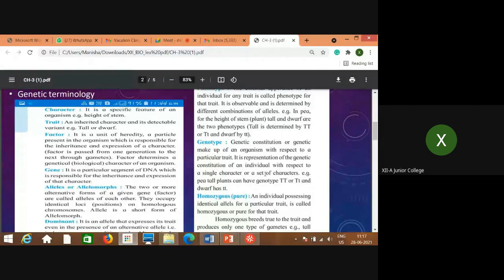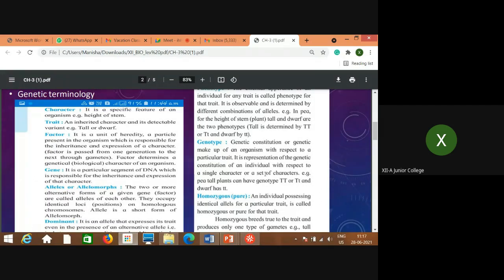That is nothing but the unit of heredity. Just as we were talking about the character of height, the factor is that particular unit or particle of an organism which is responsible for expressing this character. That is what is called a factor.